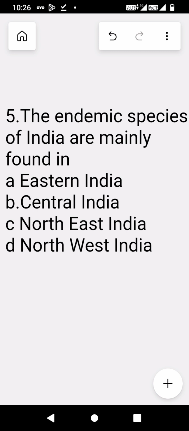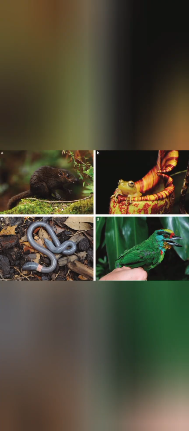The fifth question is, the endemic species of India are mainly found in. Options are Eastern India, Central India, Northeastern India, and Northwestern India. And the correct option is Northeast India.